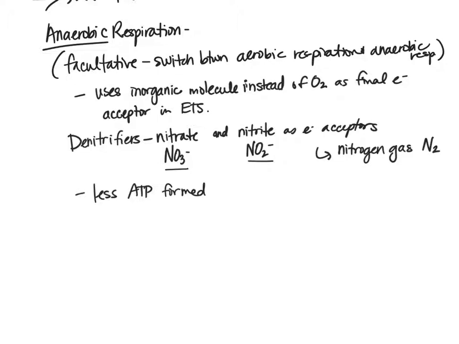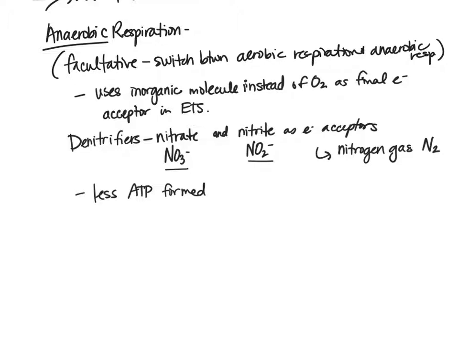So they can still get the energy from NADH and the FADH2 molecules that then go into this ETS and end up with an inorganic molecule at the end as the final electron acceptor rather than oxygen. So still smaller gradients, a smaller amount of energy in this electron transfer system, so we don't get as much, and it's not used if the organism can use aerobic respiration instead.